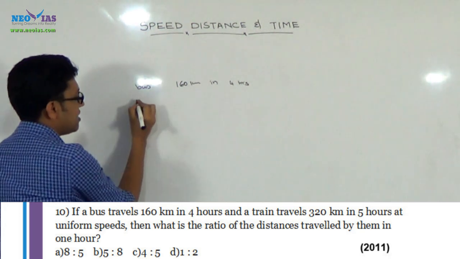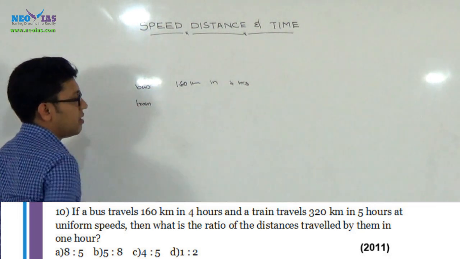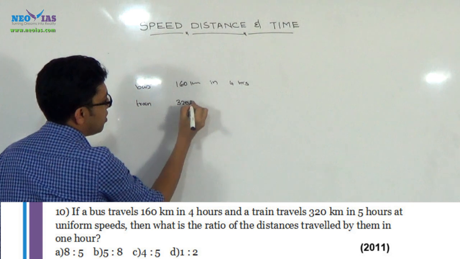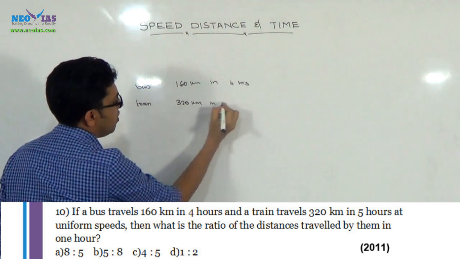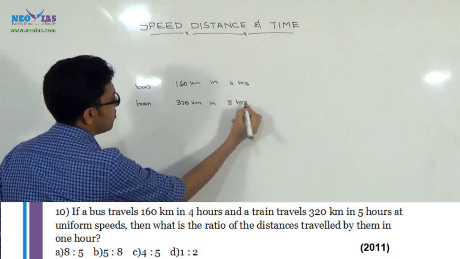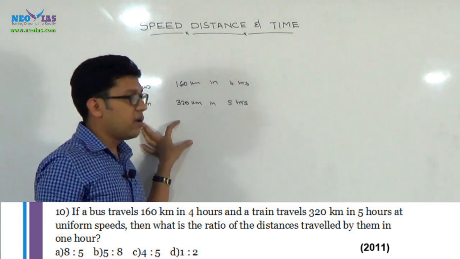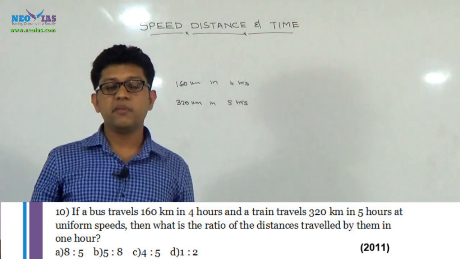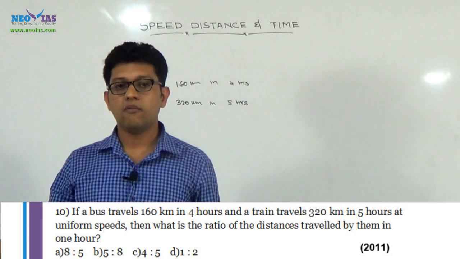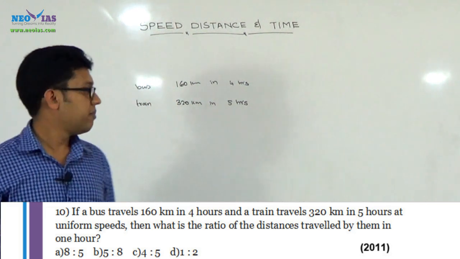A train travels 320 km in 5 hours. And what they have asked in this question is the ratio between distance traveled by them in 1 hour. And what does that mean?